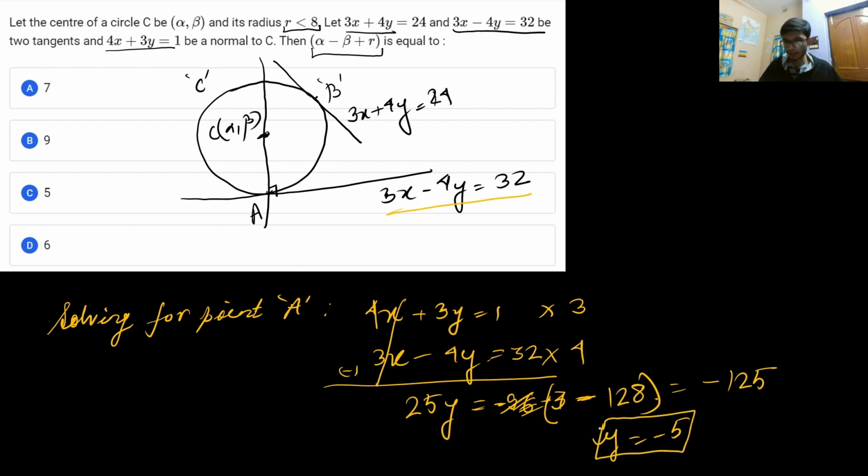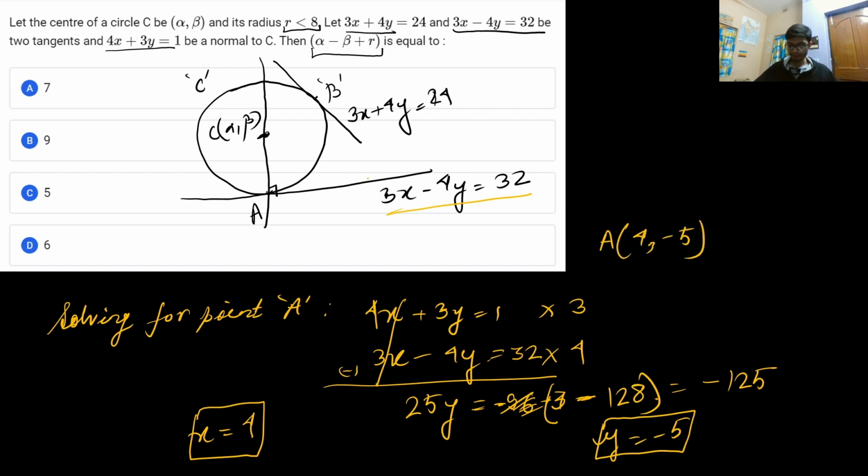So the y value is minus 5, and if I put y equal to minus 5, I will get the value of x: 4x is equal to 1 plus 3 times y, that is 1 plus 15, which is 16. So 4x is equal to 16, so x is equal to 4. So I got the coordinates of point A. The point A is basically (4, minus 5).